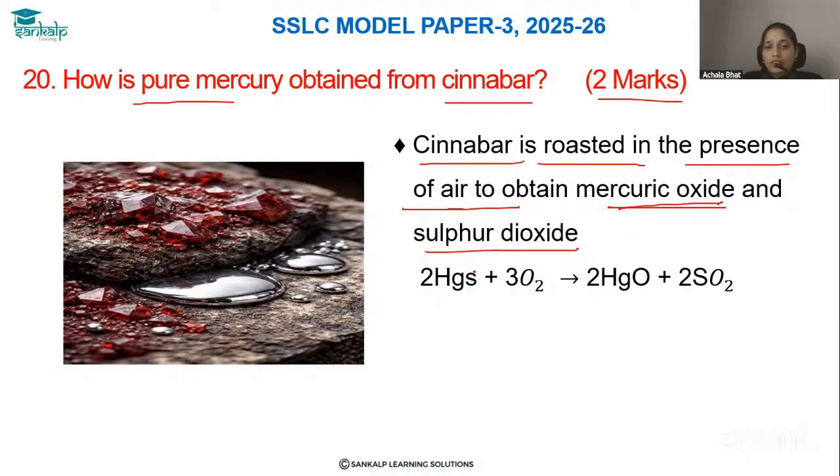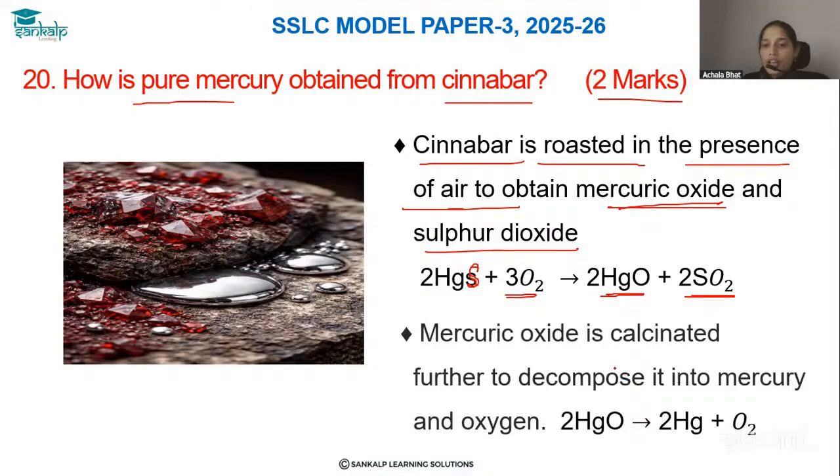See here, this cinnabar is nothing but HgS. HgS plus O2, excess of air, oxygen, gives mercuric oxide and SO2, that is sulfur dioxide. Mercuric oxide is calcinated further to decompose it into mercury and oxygen.